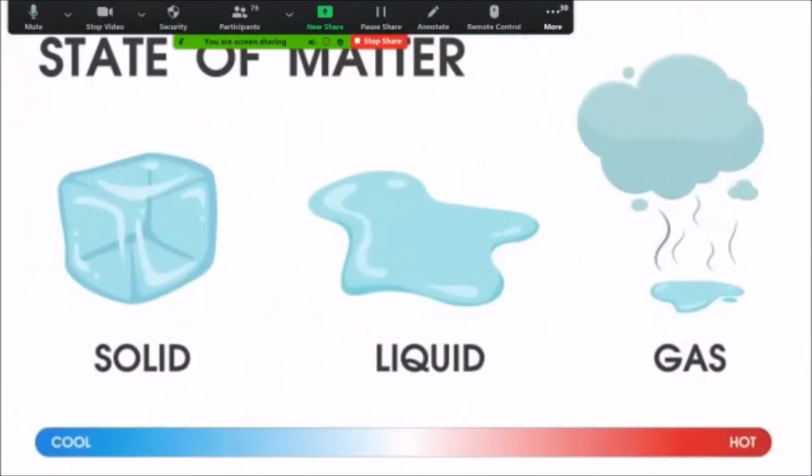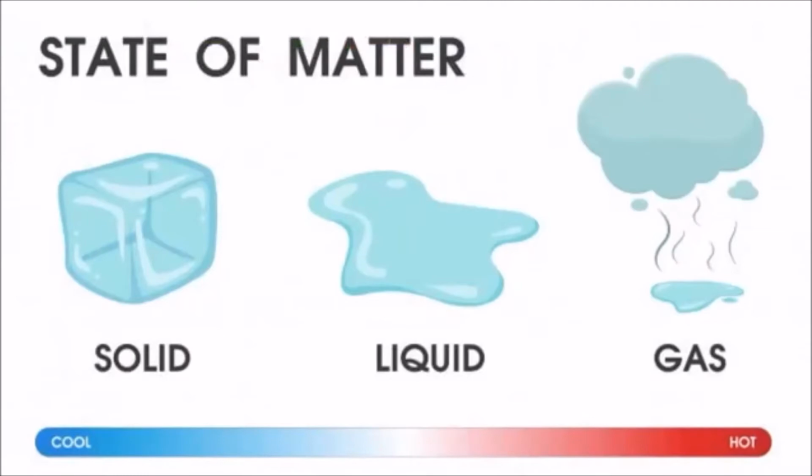Now, state of matter. We are right now only talking about water. Water is ice, solid. Solid means hard. If you give it heat, take the ice in a kettle and give it heat, the ice will become liquid.